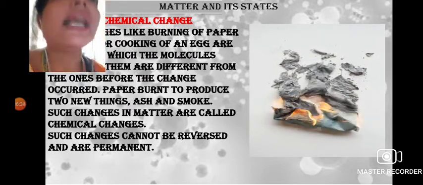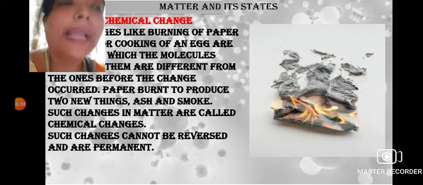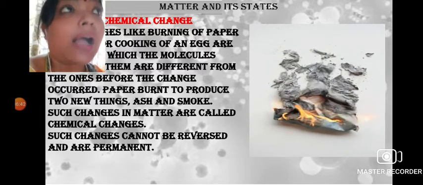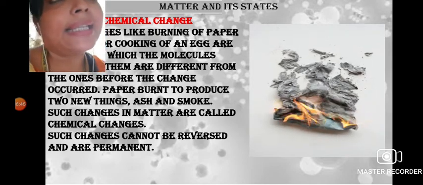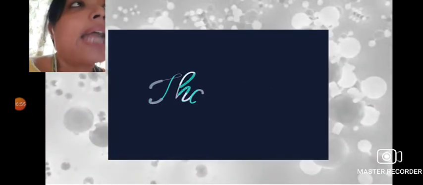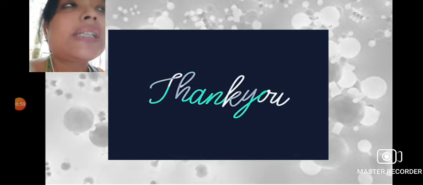But as soon as the roti is baked by putting heat on the tawa, it cannot be reversed back into the original state, that is the dough. So these changes are known as the chemical change. For the chemical change, the entire property is changed, and they cannot be reversed back.